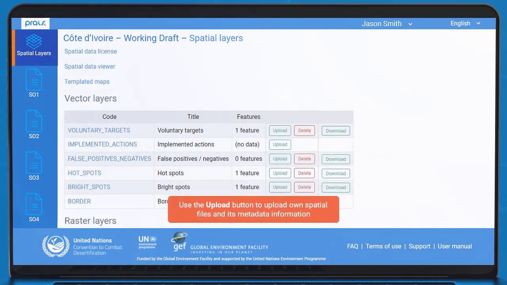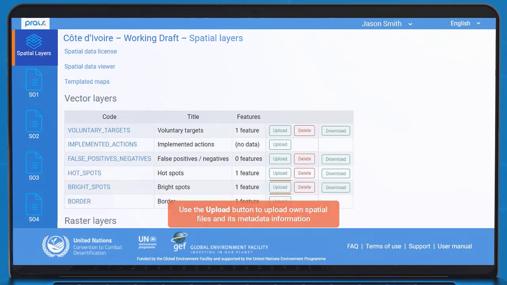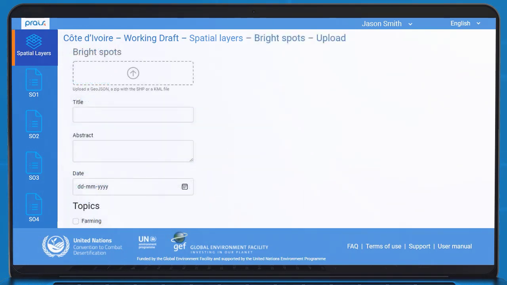Users may upload their own spatial files, that is, in vector or raster format, and its relevant metadata information through the Upload option on the Spatial Layer main page. When a user clicks the Upload button, the upload form is displayed.